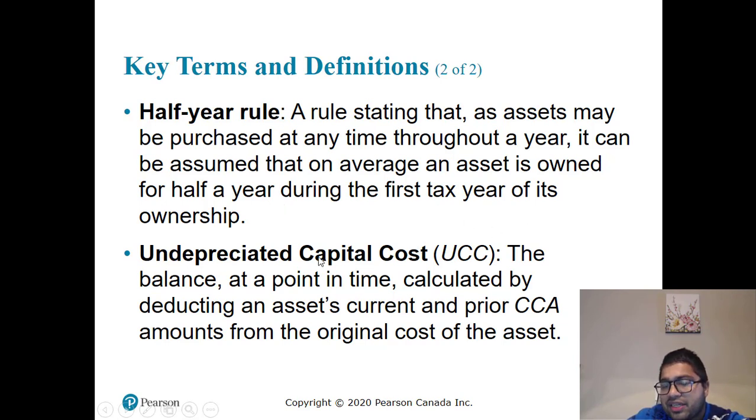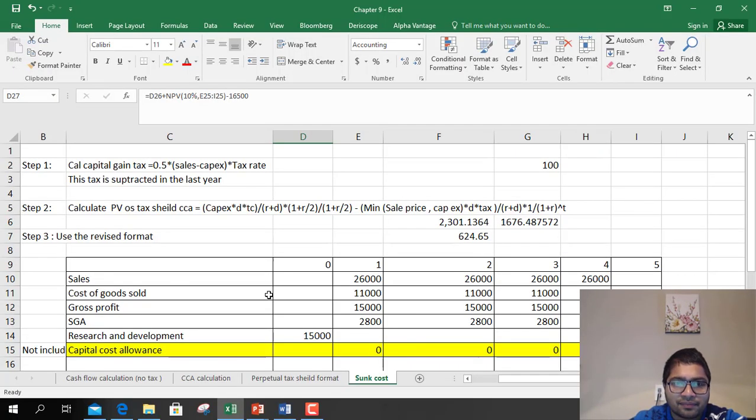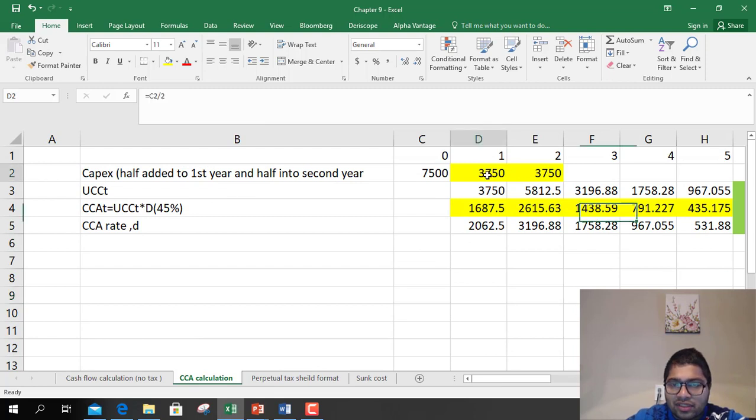The undepreciated capital cost is the balance at any point in time, given by deducting the asset's current and prior CCA amounts from the original cost. So we did that. If you see that Excel sheet, this was the asset value at the start, this was the depreciation, this was the asset value at the end. First year you take half of it. Second year, you take half of it.